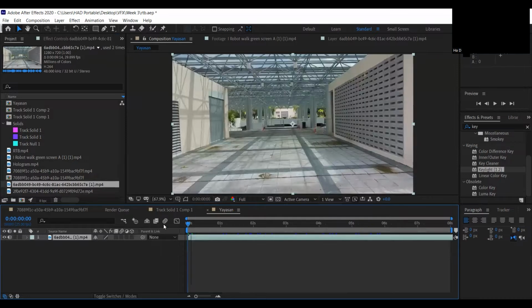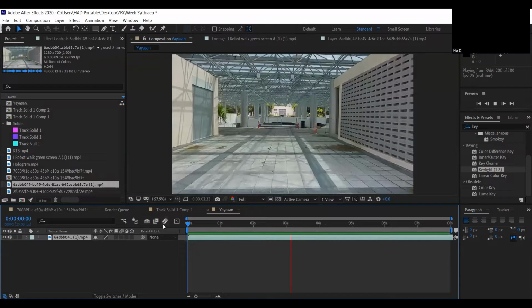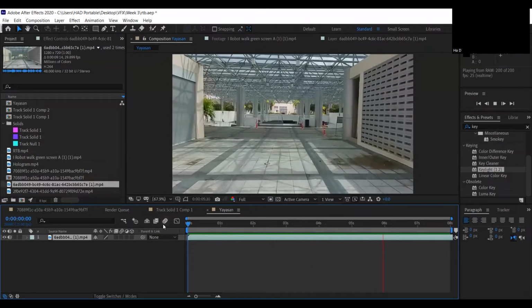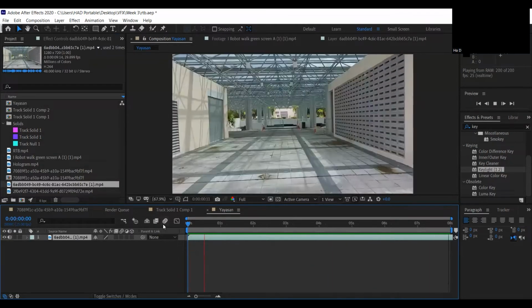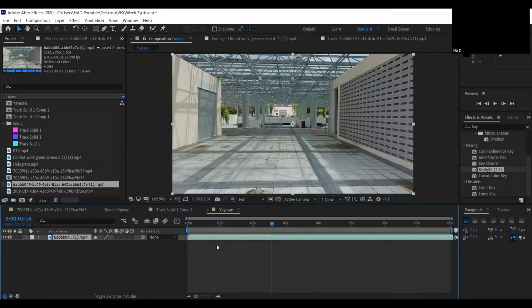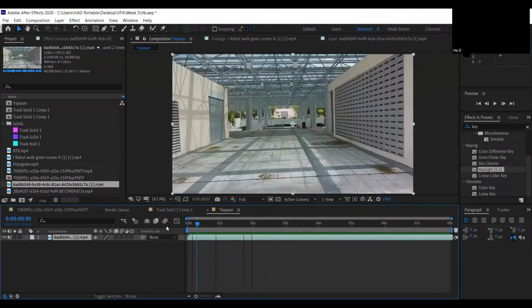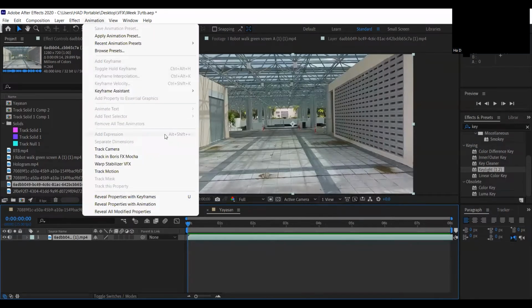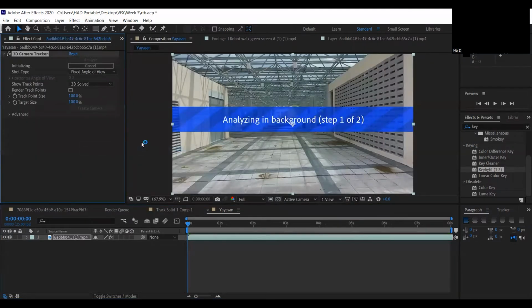Okay. Now we have the video. Let's play first. So, simple video. Next, go to animation, click track camera. So let it analyze and pinpoint all the 3D points here. So if you see here, it is still initializing. So it's going up right now.